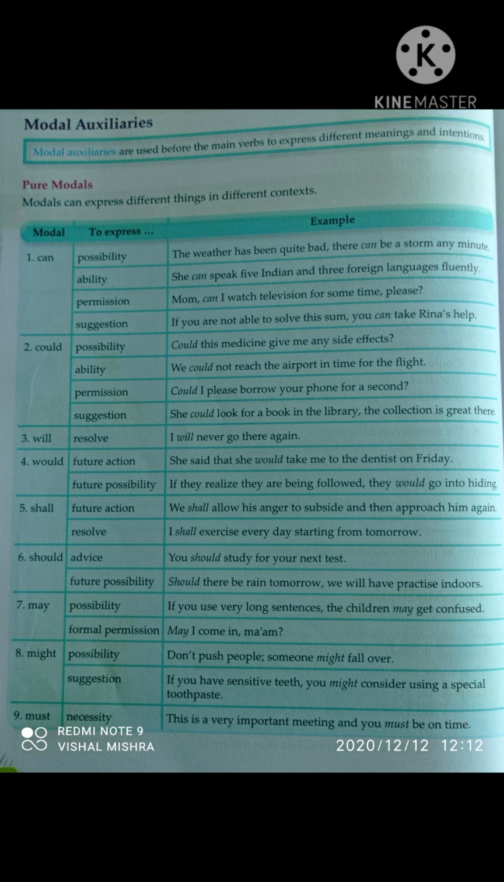Should is used to advise or for future possibility. You should study for your next test, there is an advice. But in the second example, should there be a rain tomorrow, we will have practice indoors, that is future possibility. May is used to express possibility. For example, if you use very long sentences, the children may get confused. There is a possibility. While for formal permission: may I come in, ma'am? That you use in your school.